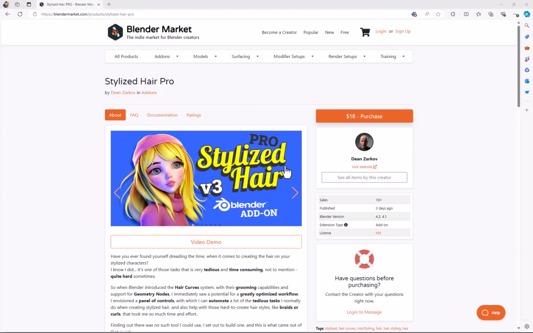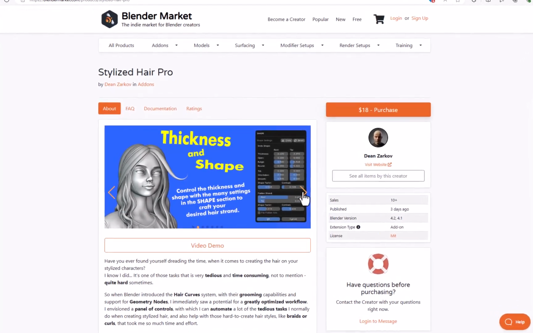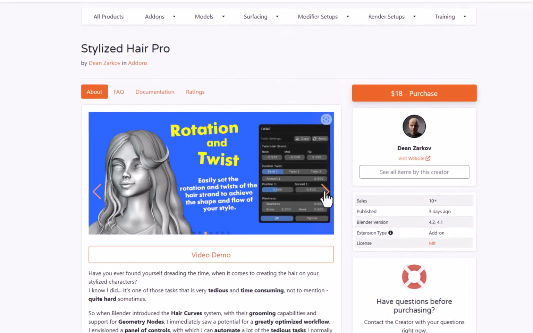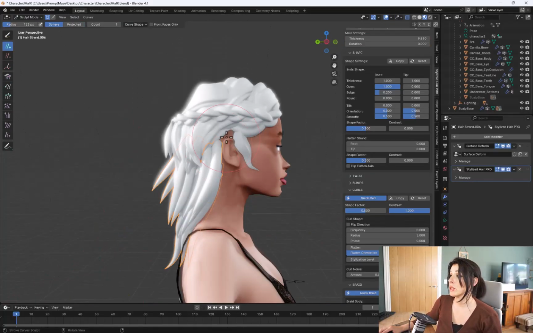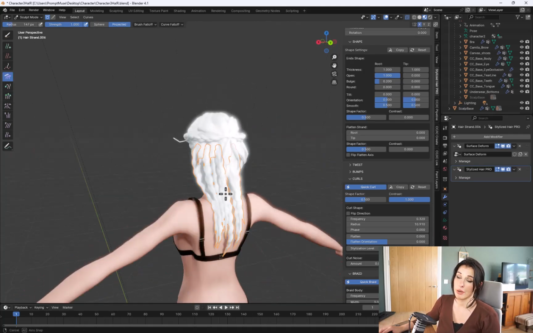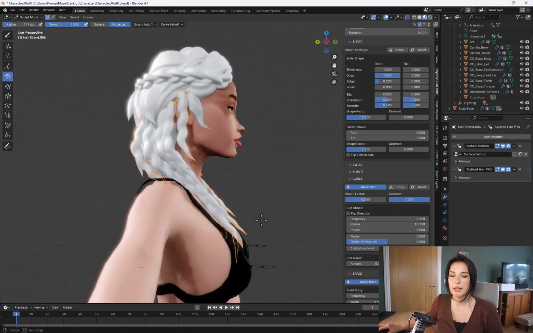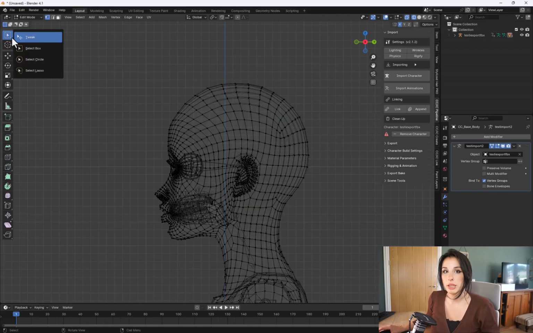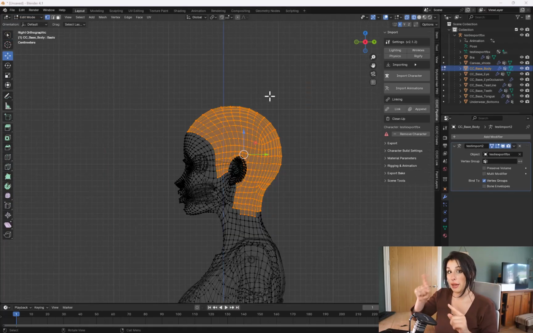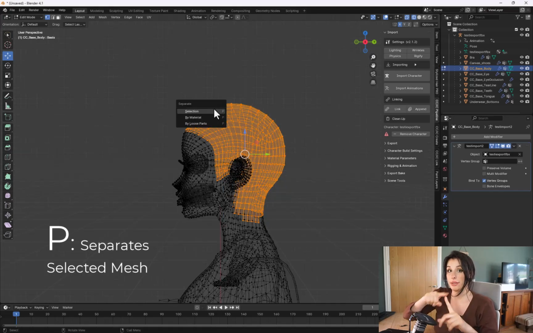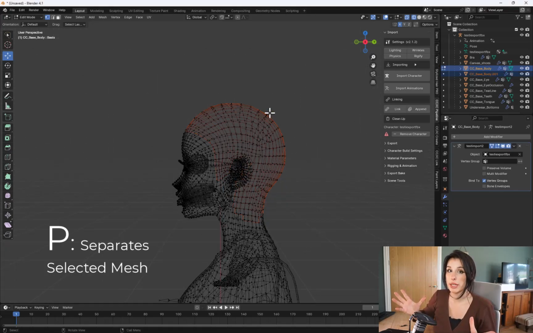But today in this video, I'm going to be trying out a plugin for Blender that will help us create stylized hair fast. This plugin for Blender is called Stylized Hair Pro, and I'm going to give you a quick overview on how to use it. First, you want to select your character and then separate using the lasso tool the hair or the scalp of the character. So this is the area we're going to be generating the hair from.